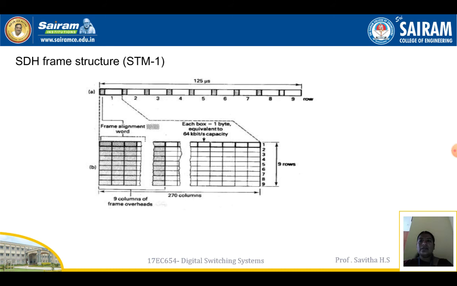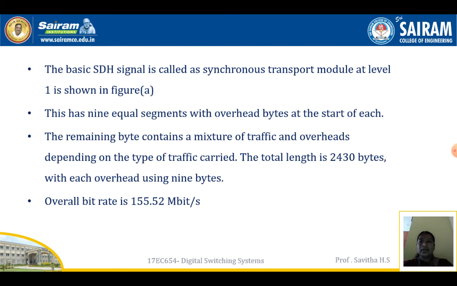Next, the SDH frame structure, that is STM-1. The basic SDH signal is called a synchronous transport module at level 1, as shown in figure A. This has 9 equal segments with the overhead bytes at the start of each. The remaining bytes contain a mixture of traffic and overheads depending on the type of traffic carried.